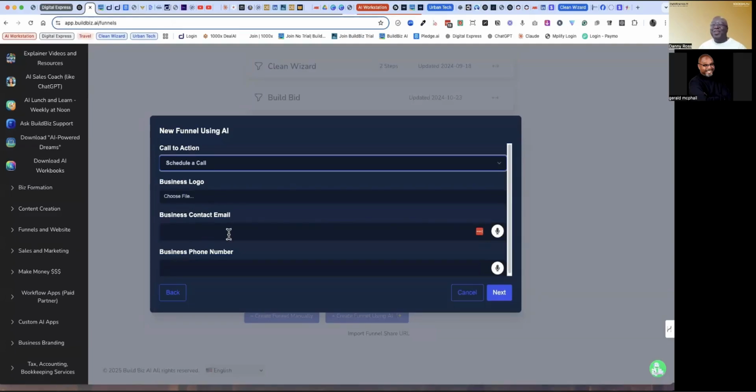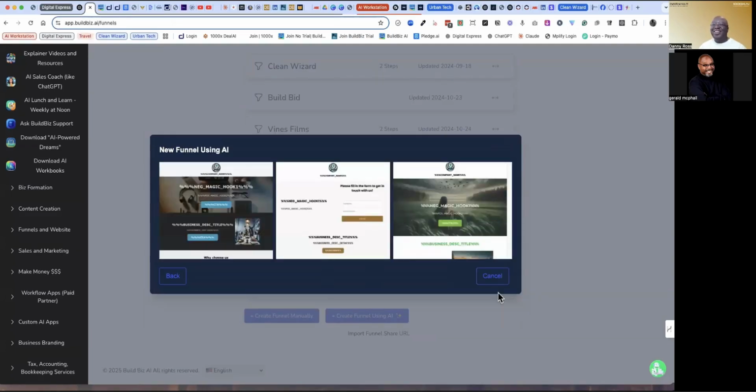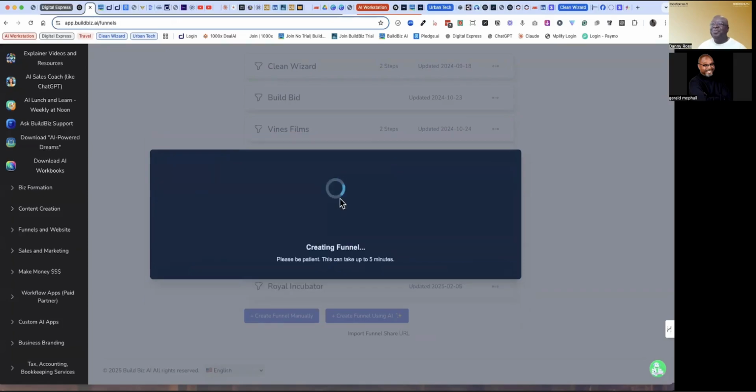You can put in your email information and you can put in your phone number. And we're not going to do all of that today. We're just going to click and go in and get started. So let's use this one. So again, you have some templates that are built in. They only give you 3 here, but you can pick one that you want to start with. And so we'll select this one.